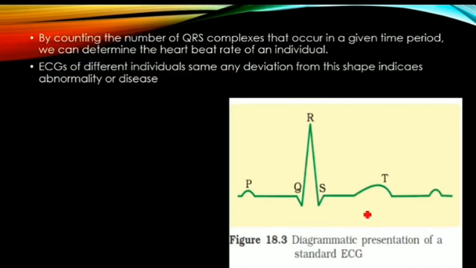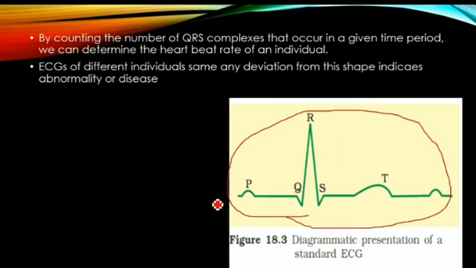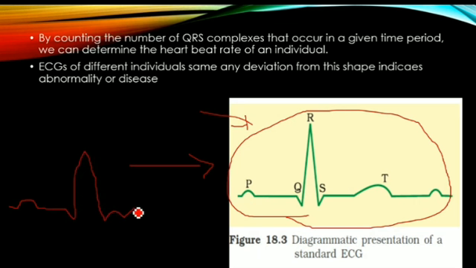Then if you see the waves, PQRST waves are the same in all individuals. In healthy human beings, the waves are the same. But if there is any variation in the ECG, any variation in these waves, here these are going like this. The waves in the electrocardiogram going like this indicate a healthy human being.